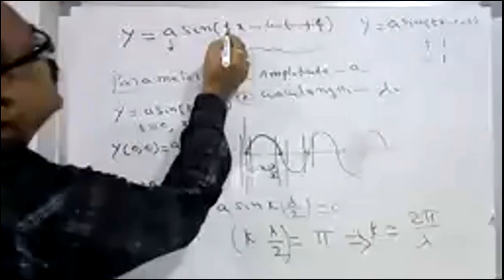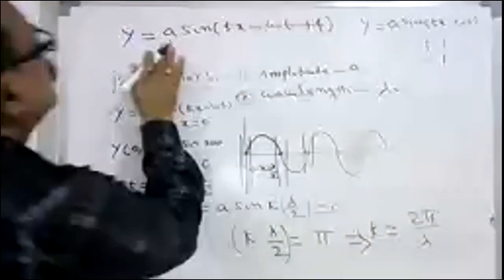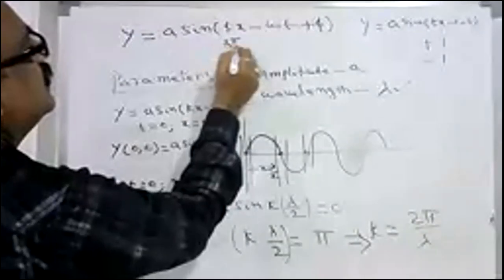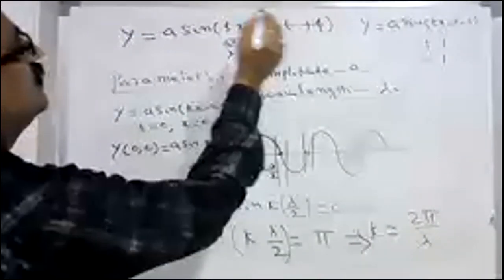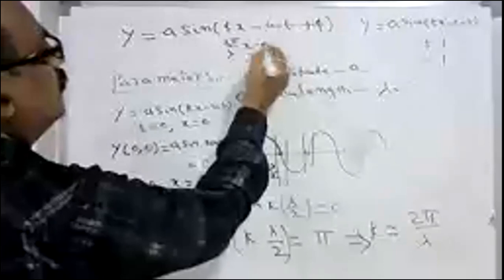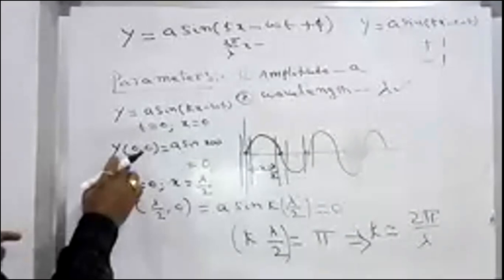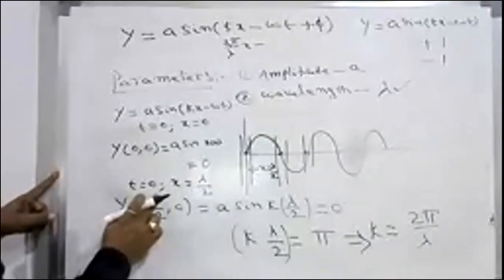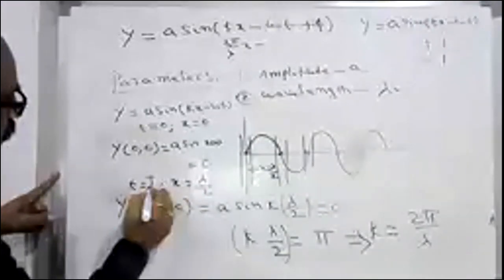So you can write this as 2 pi by lambda into x minus. The same example you can apply in the case of omega, isn't it? What you have to do now is keep first case t equal to 0, x equal to 0, and for y, make t equal to T by 2.